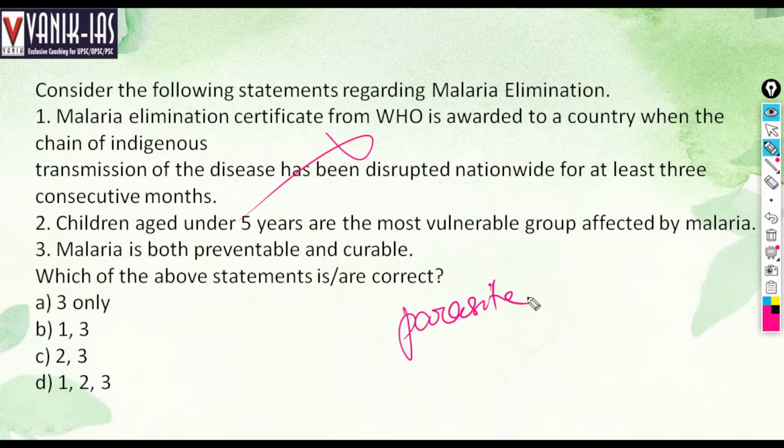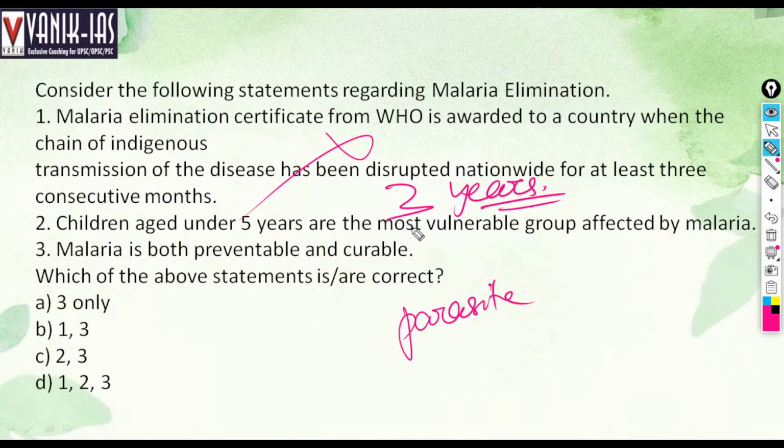It is not for 3 months, it is for 3 years. If there is no chain of transmission for 3 long years, then WHO will give the malaria elimination certificate. Right, 3 years, not 3 months.